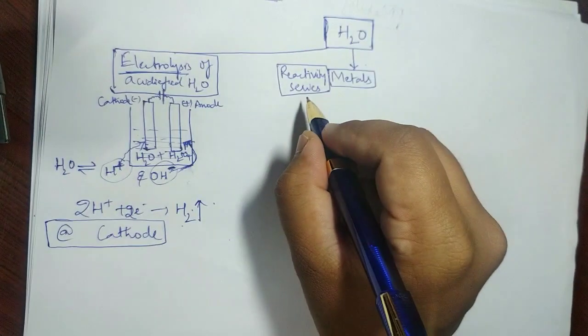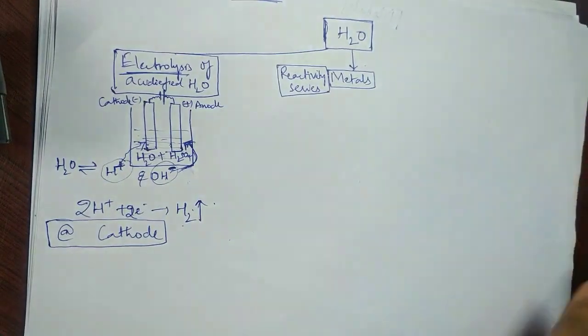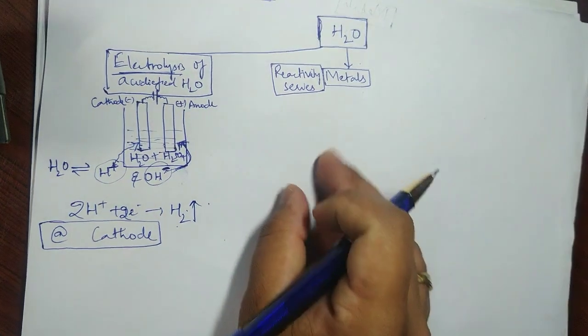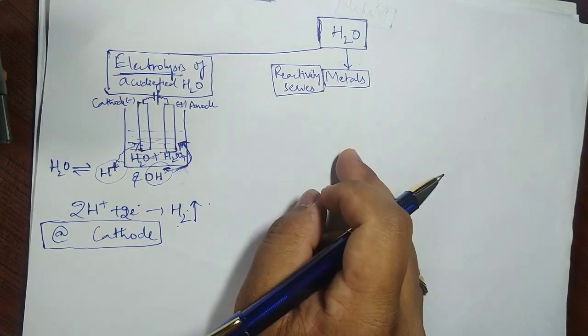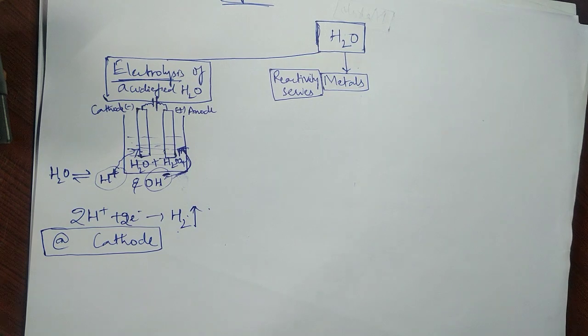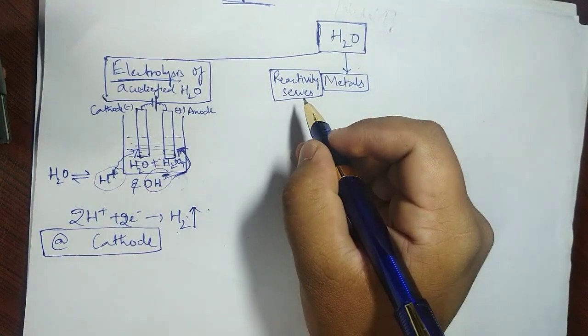I hope in 8th standard there is a series given in your book, 8th or 9th, I forgot. In the lower classes there is a series of metals, elements that are given, and I generally make the students memorize it like this.